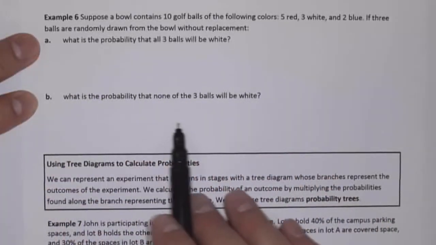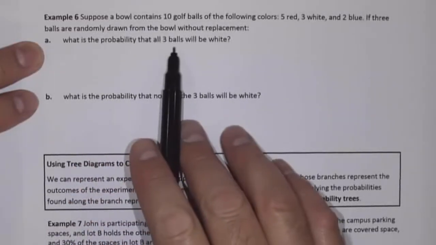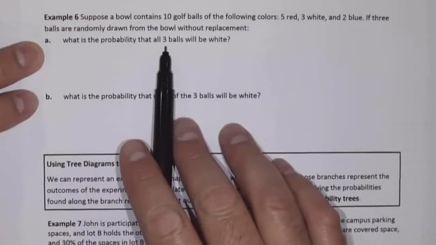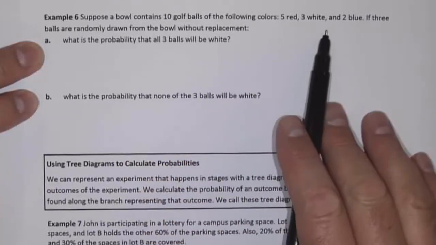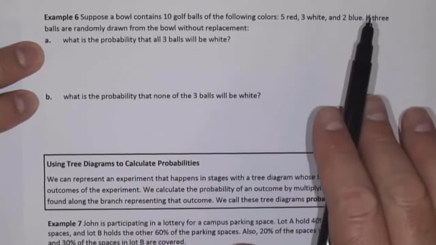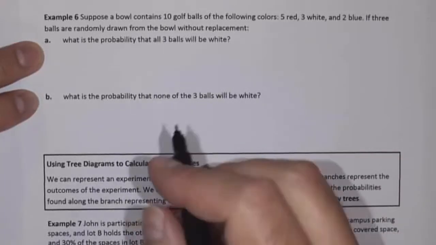So this is our rule that we were looking at on the previous video, except we're extending it into a third scenario. If we want to know the probability that all 3 balls are white, then that's going to be the probability that the first ball is white times the probability that the second ball is white, given that the first ball is white, times the probability that the third ball is white, given that the first 2 balls are white.